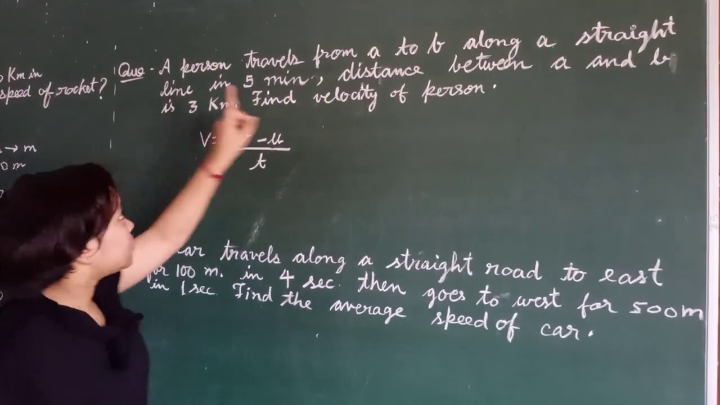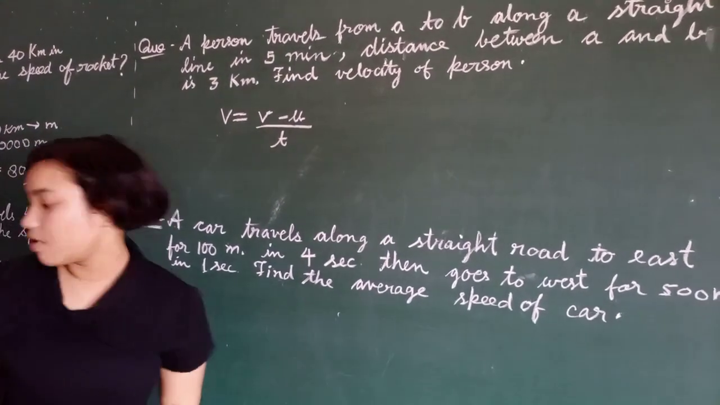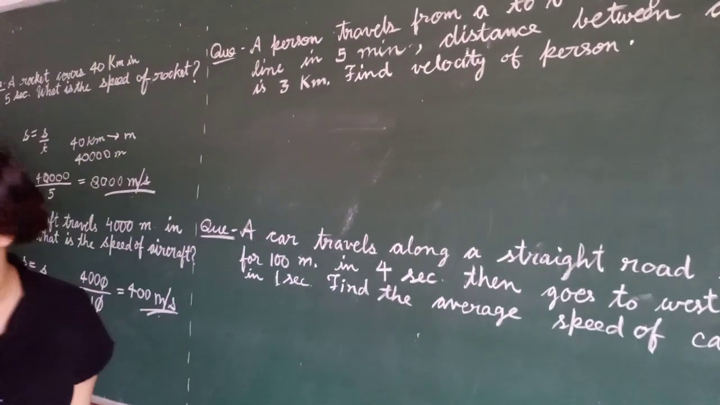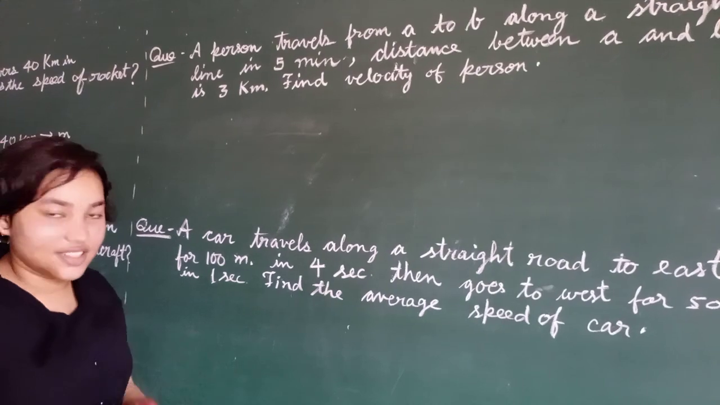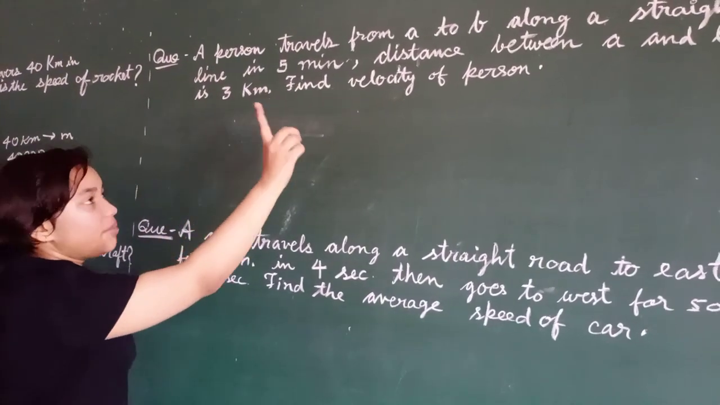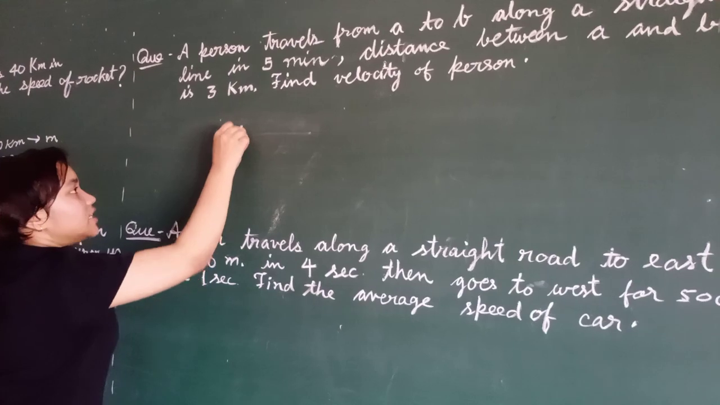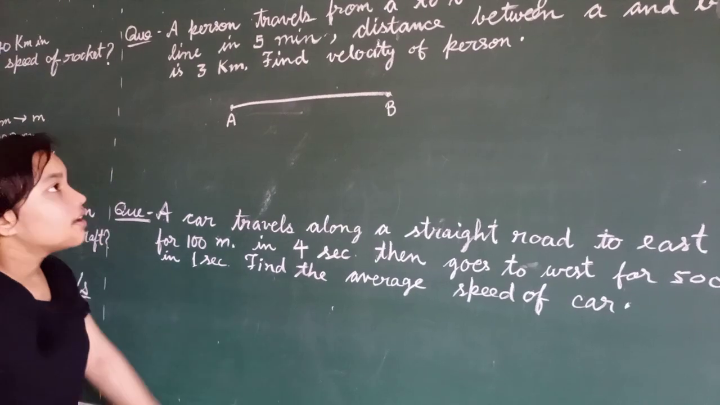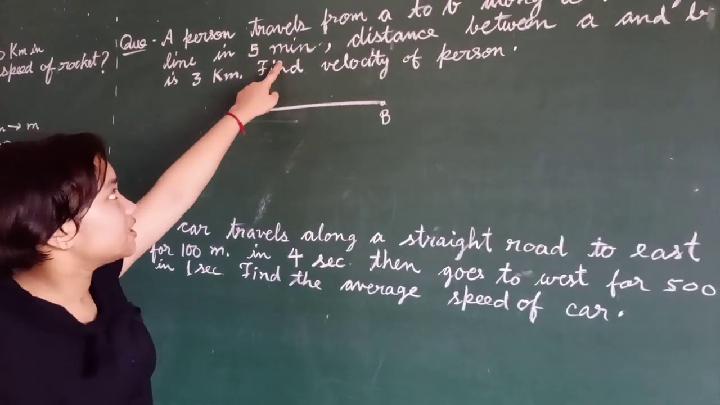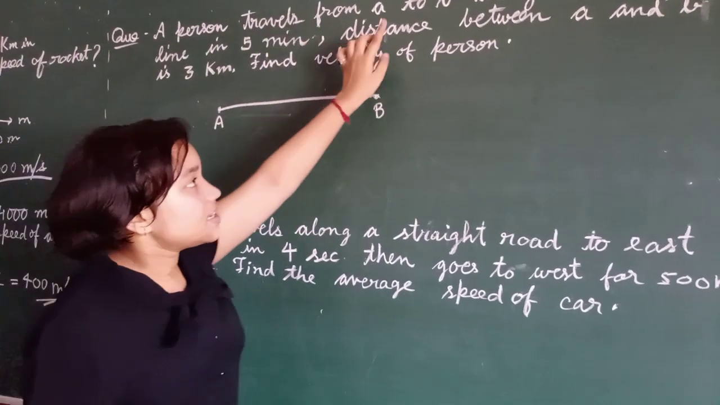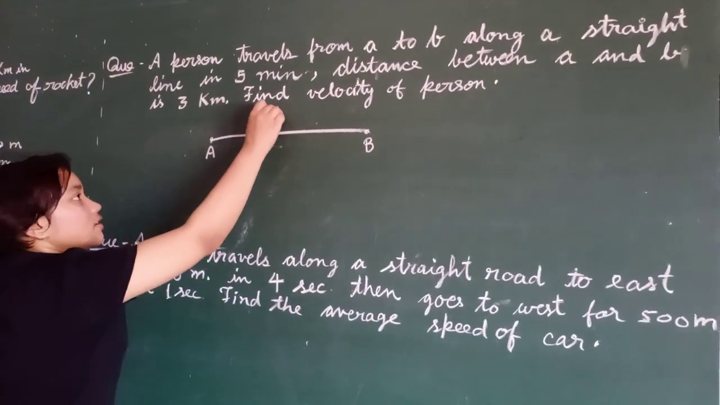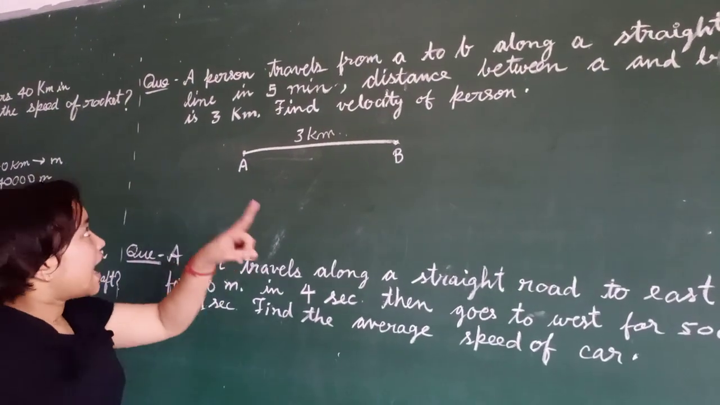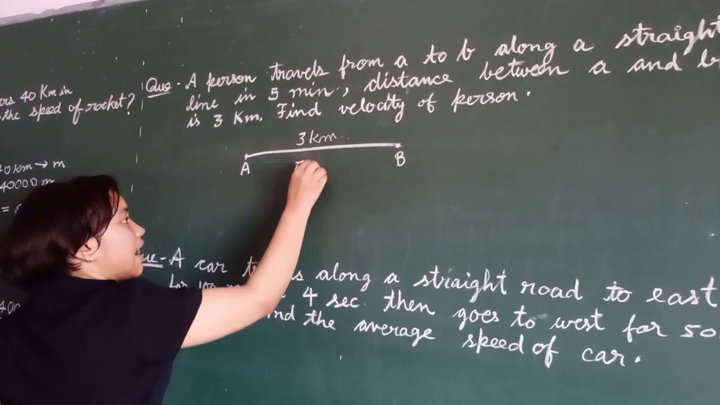First we have to draw the diagram of this. We do not need a formula in this question. So the person travels from A to B. This is point A and he travels to point B in a straight line in 5 minutes. Time taken is 5 minutes. Distance between A and B is 3 kilometers.